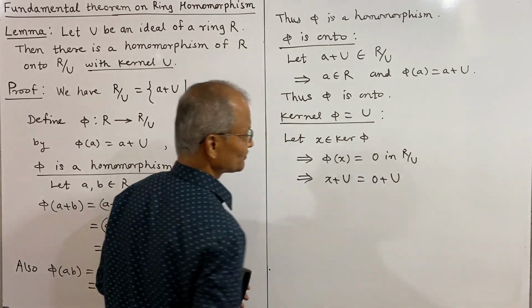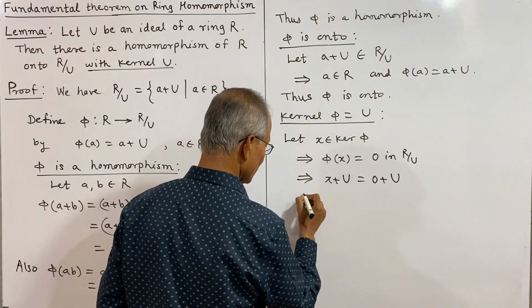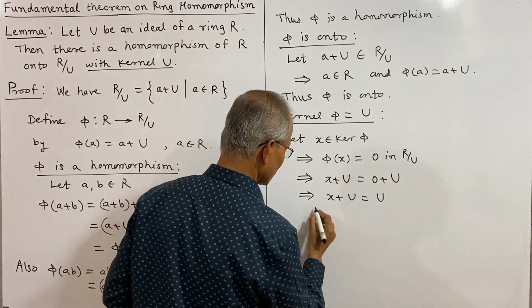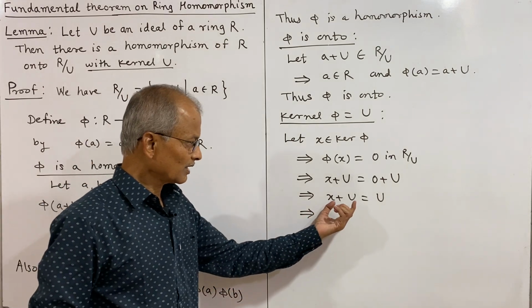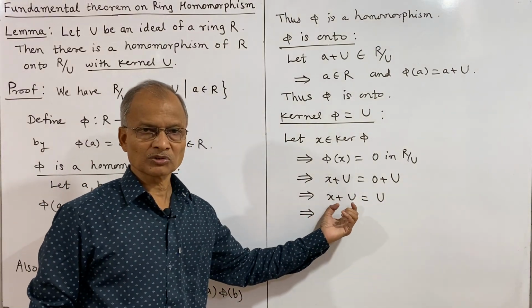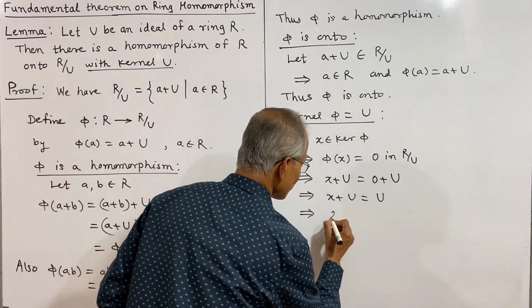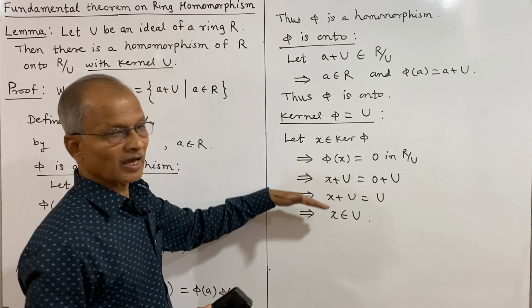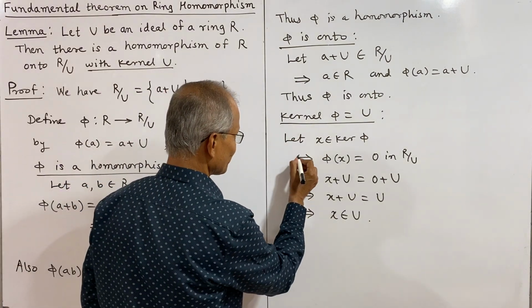And again that implies x plus u is equal to u, or this implies x is an element of u, because their sum is again u, and by closure property x must be in u. So this implies x belongs to u, and thus this can be stated as a two-way implication, implies and implied by.